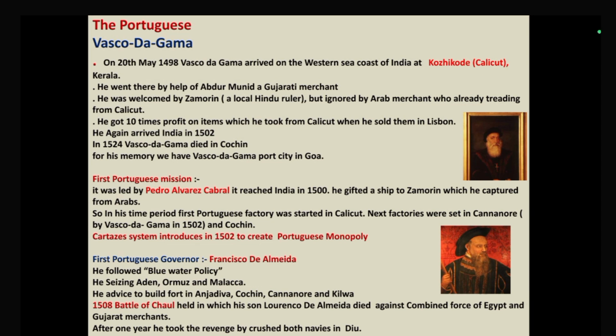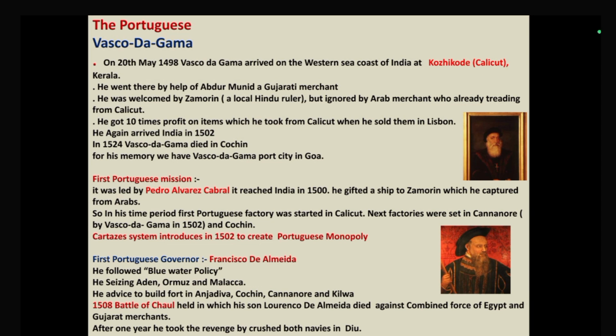In 1500, the first Portuguese mission reached India. Okay, underline that one: the first Portuguese mission reached India in 1500. This mission was led by Pedro Alvarez Cabral. Focus on that person. Pedro Alvarez Cabral led that mission.